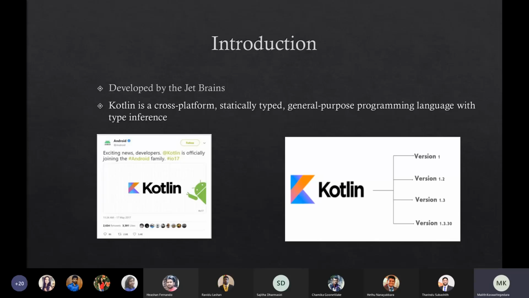In 2019, Google announced Kotlin as the preferred language for Android development. It doesn't mean they are not going to use Java for Android development, but they are going to use Kotlin and Java parallelly. And one of the main advantages in Kotlin is that it is interoperable with Java, which means in a Kotlin project we can have both Java and Kotlin code. As you can see, Kotlin is a cross-platform and statically typed general purpose programming language. I'll describe it while doing the demo and in the rest of the presentation.